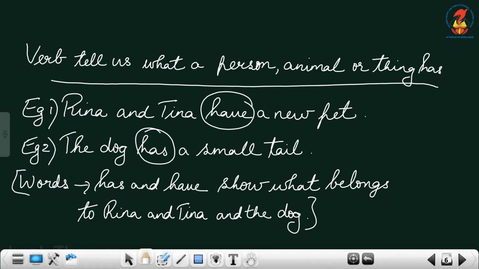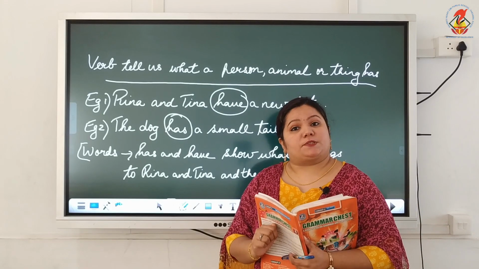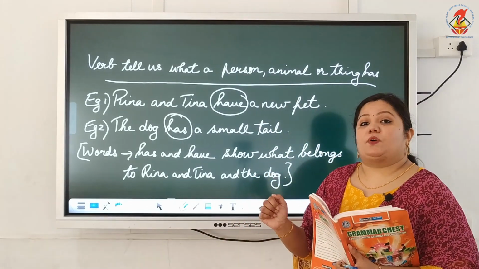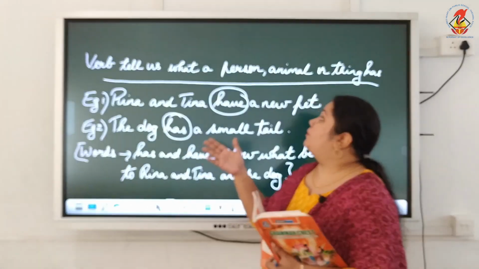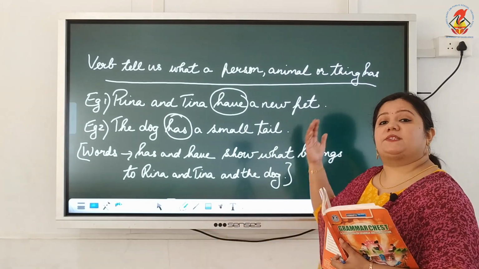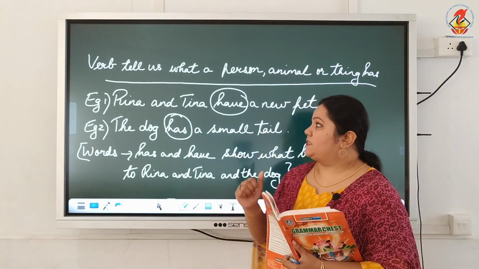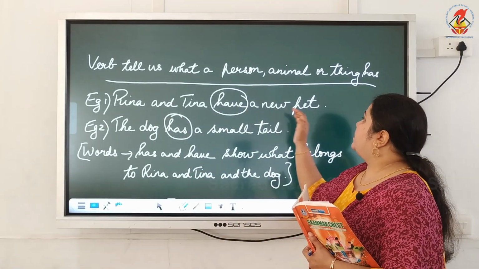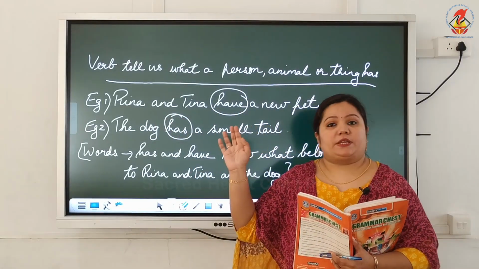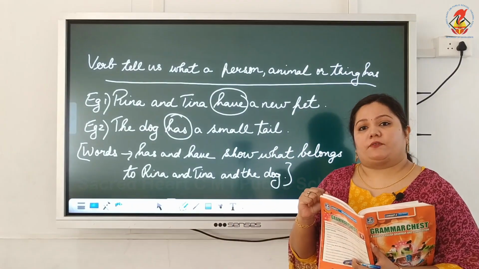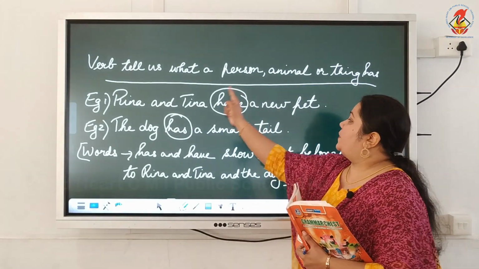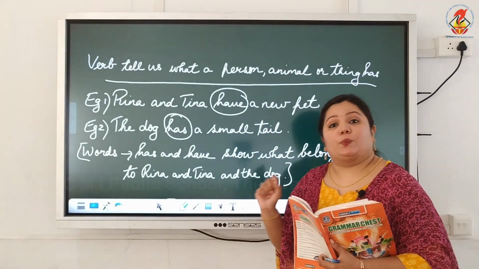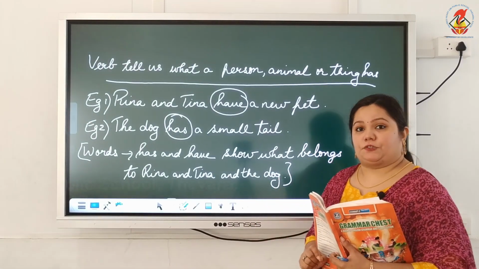Now verbs tell us what a person, animal or thing has. What is that? Yes, it is possession. Verbs can also tell you about possession, or what a person, animal or thing has. Here the first sentence, Reena and Tina have a new pet. Both Reena and Tina possess something, right? They have a new pet. So we take have as the verb in this sentence, the action word.